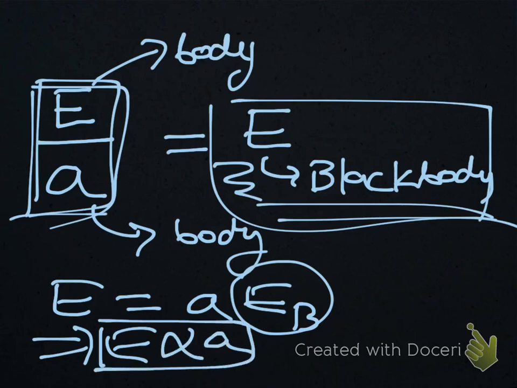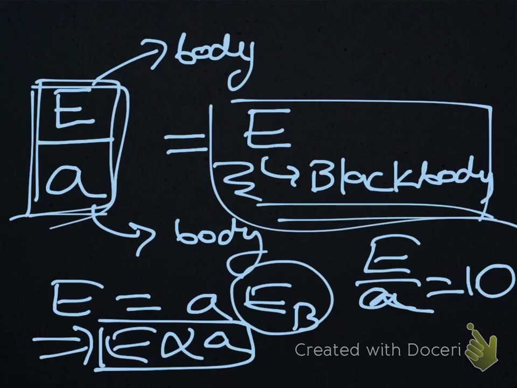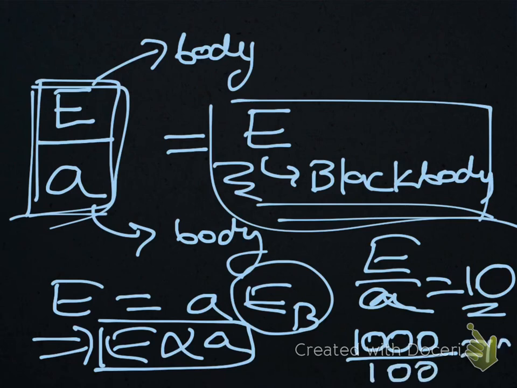Another way to think about this is, since E by A is constant, let that be equal to 10, just for explanation. Now say at that particular temperature the value of E is 1000, so the value of A would be 100, since this is equal to 10.